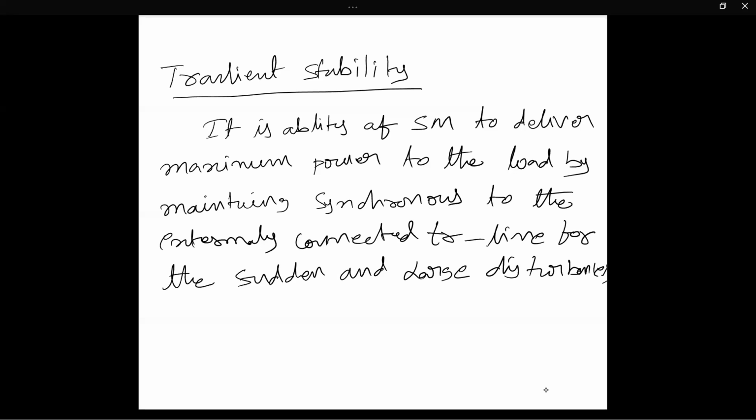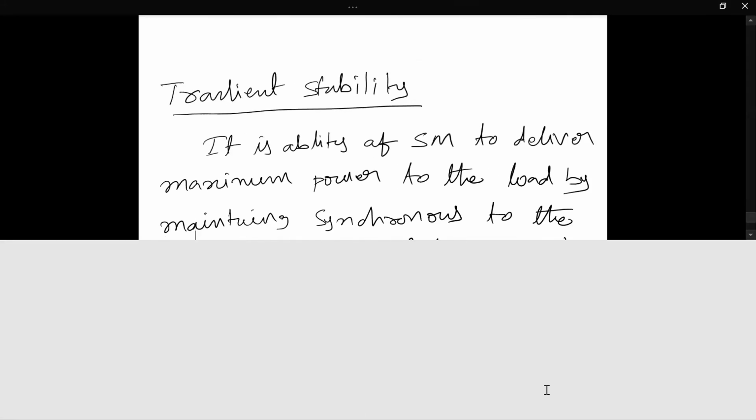Same here, what does transient stability mean? The synchronous machine should be able to deliver the power and maintain synchronization to the transmission line for these sudden and large disturbances. Now, when will sudden and large disturbances come? Think on that.